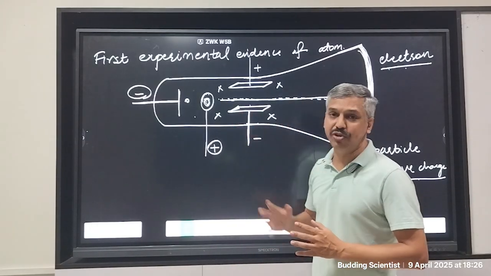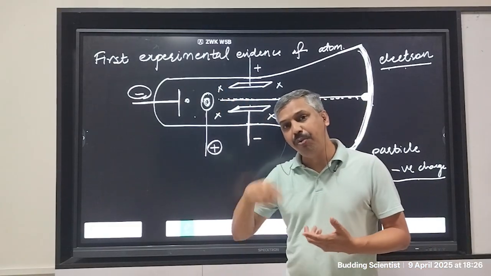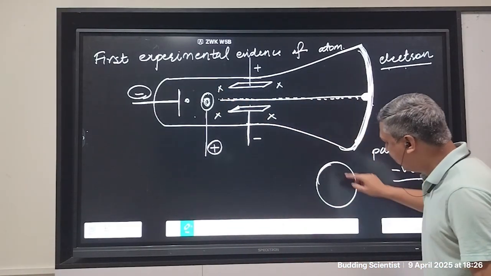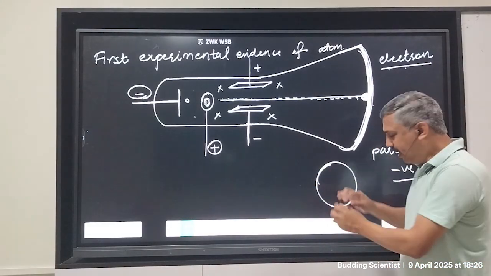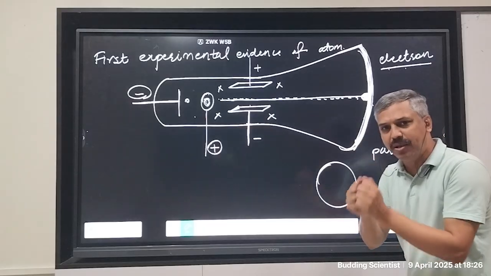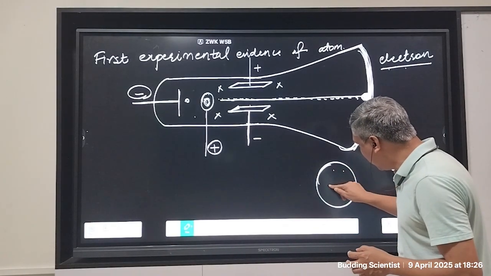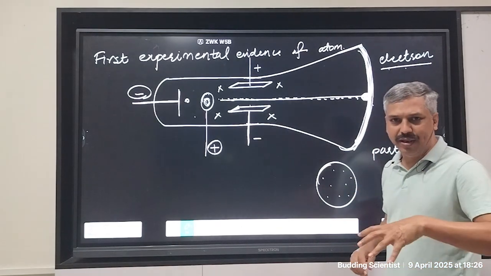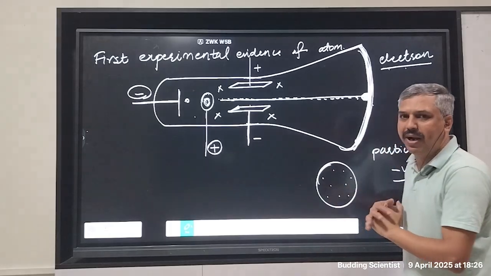How did J.J. Thomson prove that? Because after this, J.J. Thomson put forth a model of an atom. He put forth his atomic model. He said the atom is like a sphere, and the entire sphere is, let's say, positively charged, and on it negatively charged electrons are embedded like pudding. Like this is pudding and the plum cherries are embedded in it.